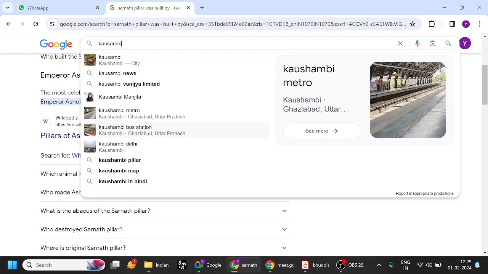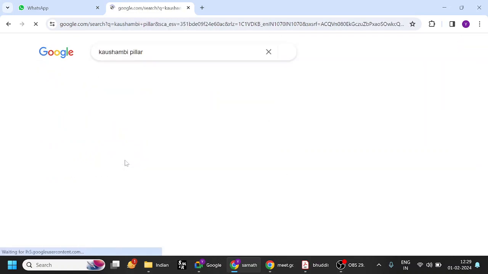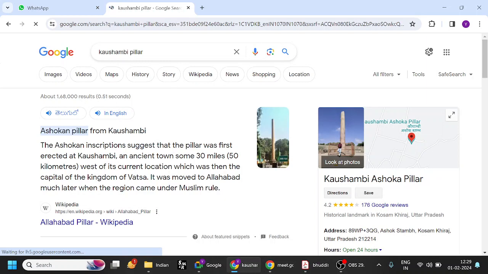Kaushambi is in Ghaziabad, Uttar Pradesh. Kaushambi pillar, Ashokan pillar from Kaushambi, in the Kingdom of Vatsa. It was moved to Allahabad. So this is the Kaushambi Ashoka pillar. It is also in Uttar Pradesh. Remember that in UP: both the Sarnath pillar and the Kaushambi pillar are in Uttar Pradesh.